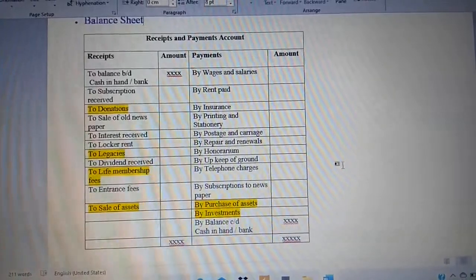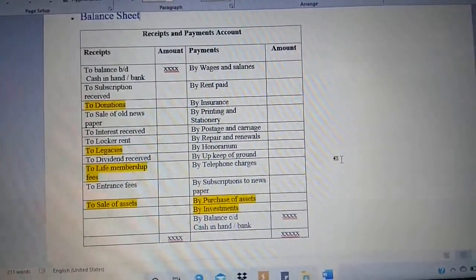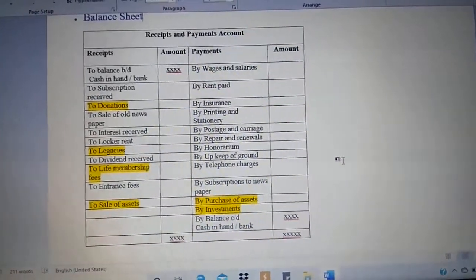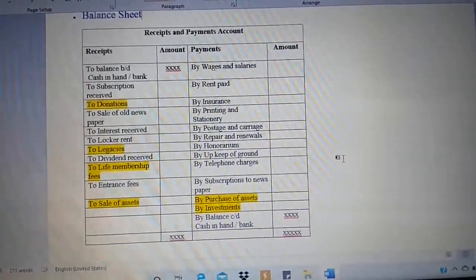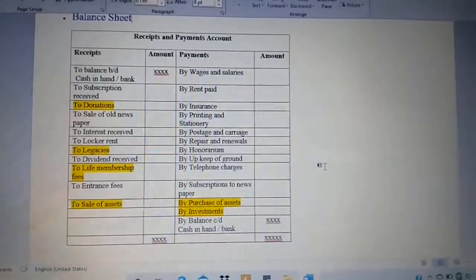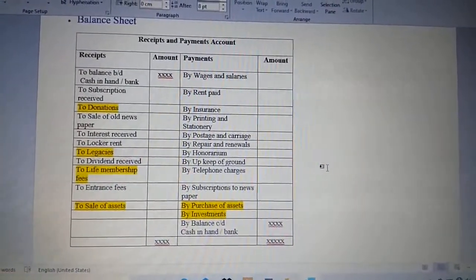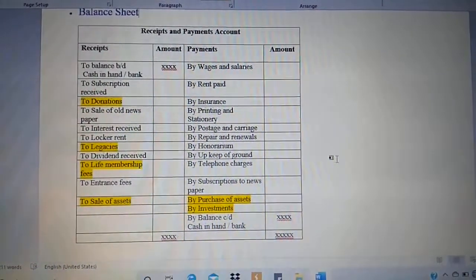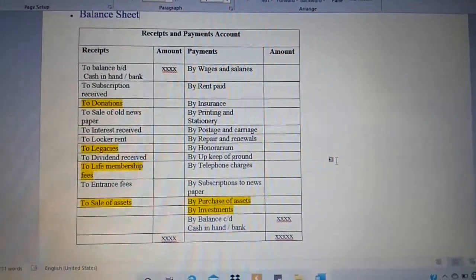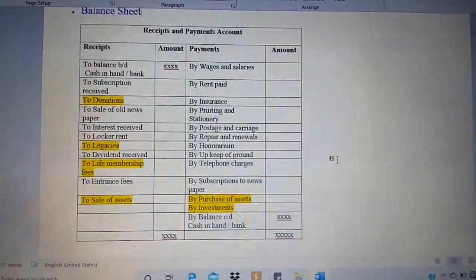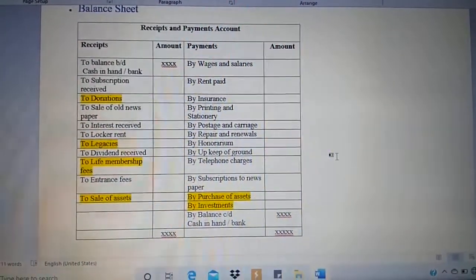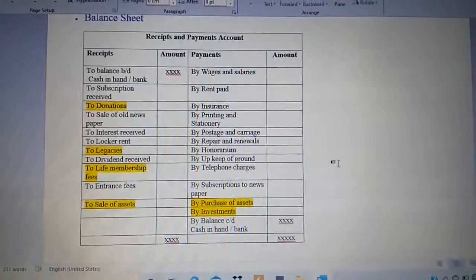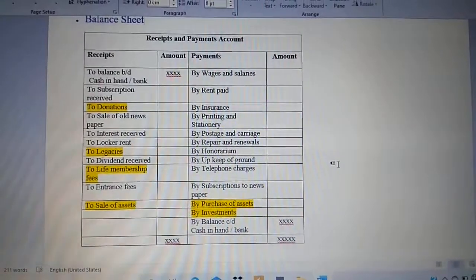So this is why the receipts and payment account is prepared, to find out whether we have excess cash in hand or cash at bank, or we have less of that. So just observe. Next, moving on to the next format. This format is very important to be revised. You keep revising it just once. It's not that you have to mug up. You just revise. You just observe what items come on the payment side and receipt side. So it's easy for us to go for the solution when it comes to problems.